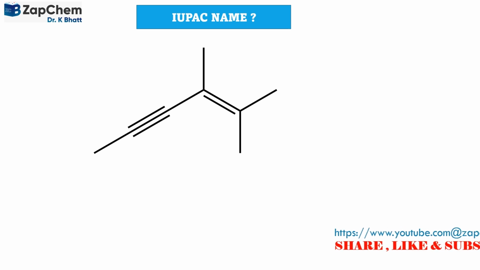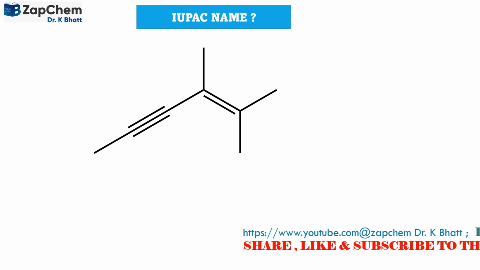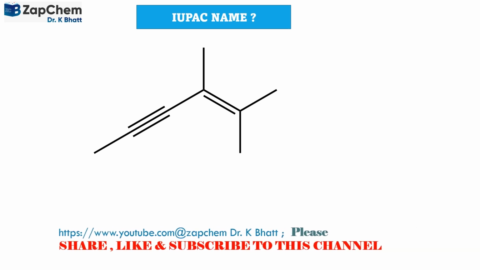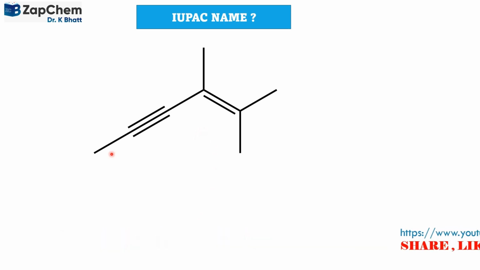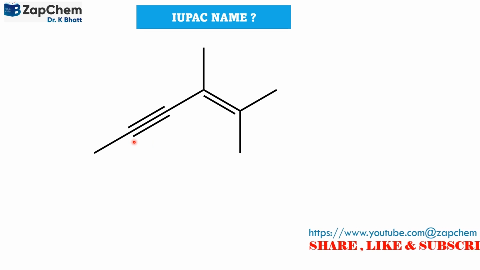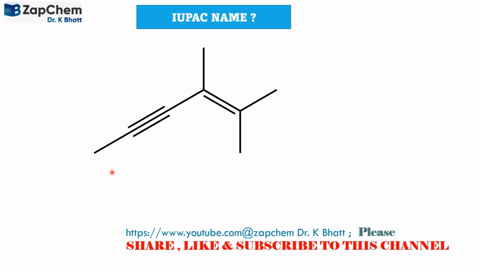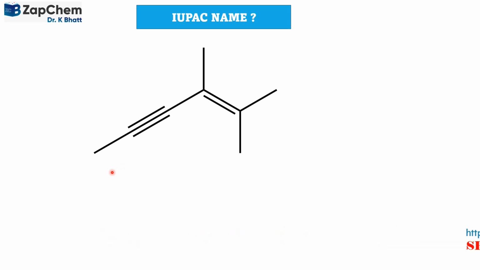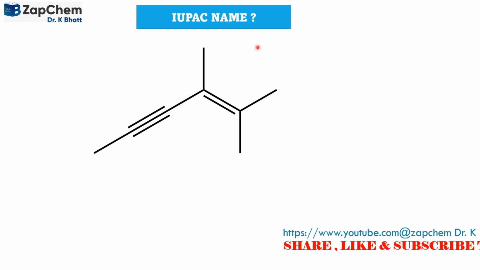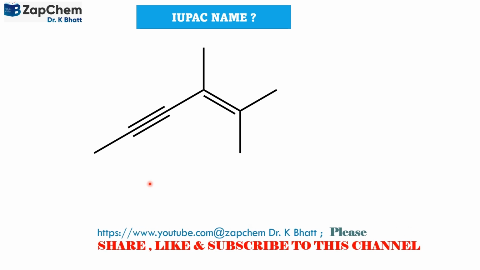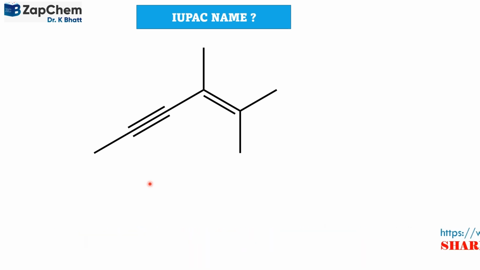The structure is represented like this, and as we find here, there is a double bond and also a triple bond. Such bond line structures are very simple and easy to name, but very often we find a simple question in competitive examinations and we need to answer them properly and correctly.